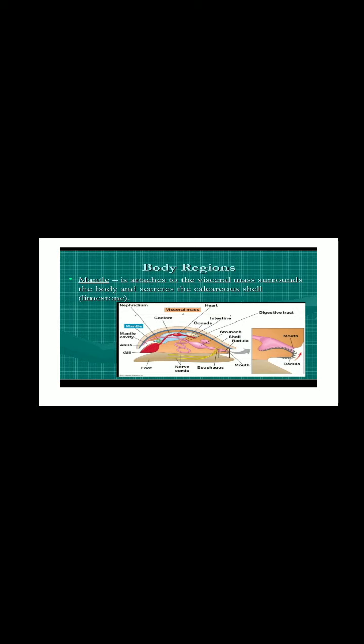What is visceral mass? The systems such as respiratory, excretory, reproductive, digestive, all these systems are in the visceral mass. So this visceral mass is covered by the mantle. Mantle is a soft covering around the visceral mass. Over this mantle only the outer hard shell is secreted, and the shell is called what? Calcareous shell.